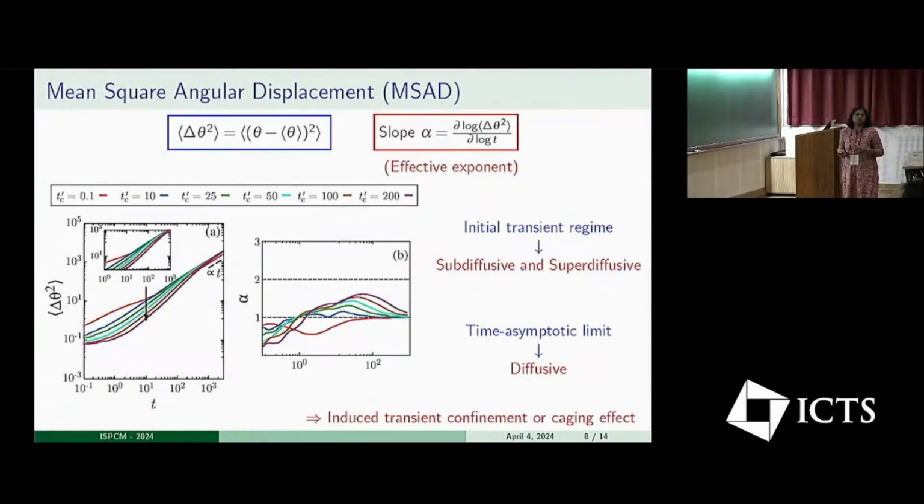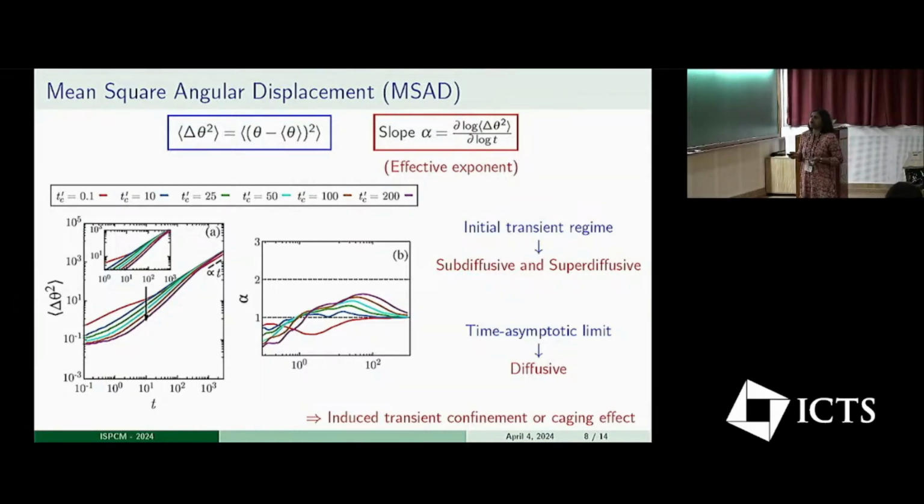So further, in order to characterize the rotational motion, we calculated and simulated the mean square angular displacement, and we have shown here its time evolution. The long-time behavior is always found to be diffusive in nature, whereas the initial time regime is an interplay of subdiffusive as well as superdiffusive motion. The subdiffusive regime indicates an induced transient confinement, and the superdiffusive regime indicates the breaking of this confinement or caging effect.